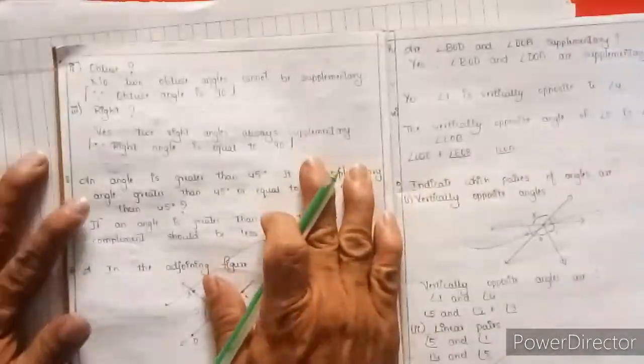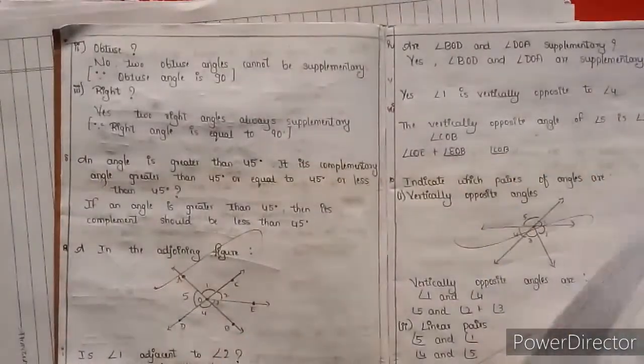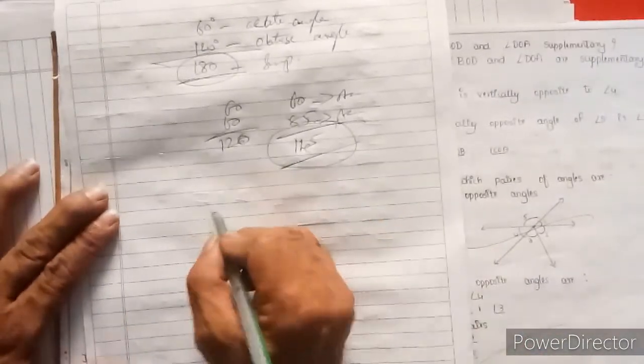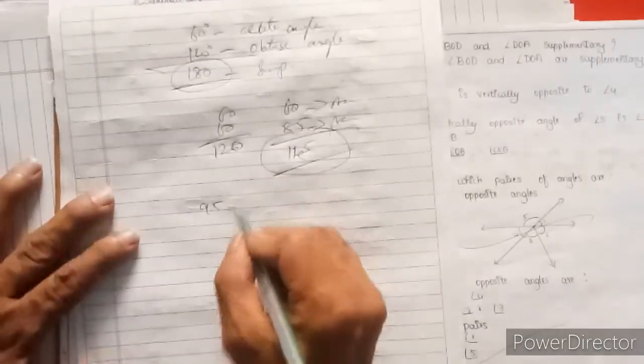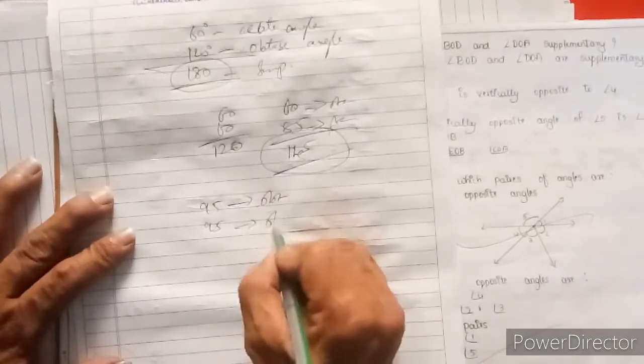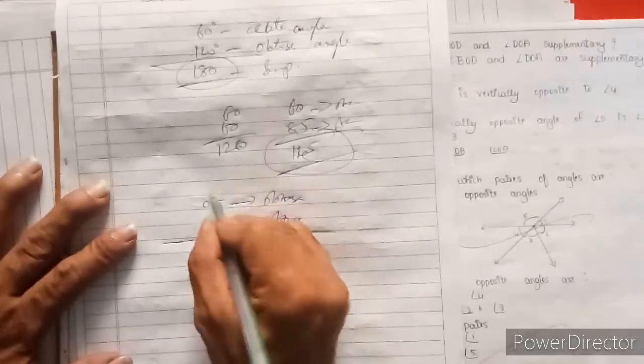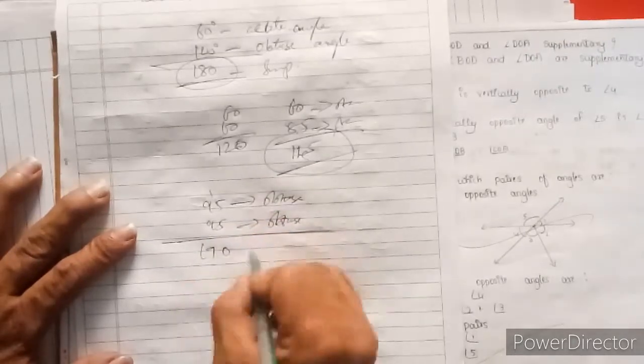Second one: can two obtuse angles make supplementary angles? No. See, an obtuse angle means it is more than 90 degrees. You have to take more than 90, for example, 95 degrees. The first one is obtuse, and for the other one you also have to take an obtuse angle. Both you add: 95 plus 95 is 190. This is not supplementary.